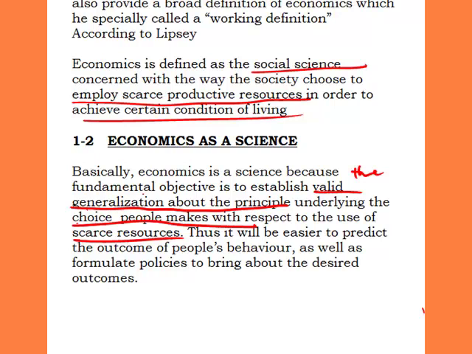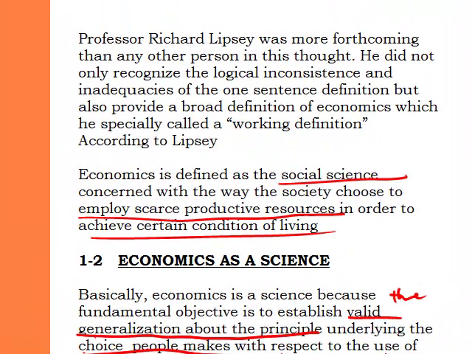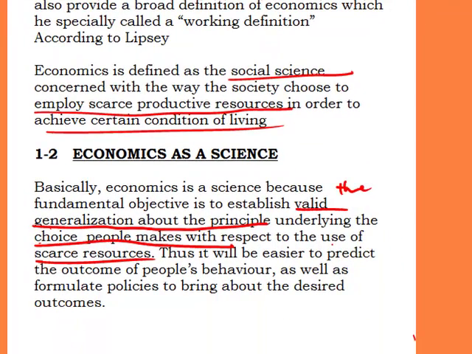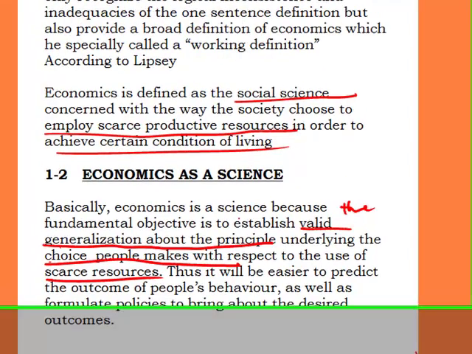Any discipline that does this is said to be a science, because what science does is to establish an objective and to establish a generalization about the principle underlying a particular phenomenon. Science is all about making generalizations or making hypotheses and laws about a phenomenon or a problem. And that is what economics is also doing, using that scientific approach in studying the behavior of human beings.